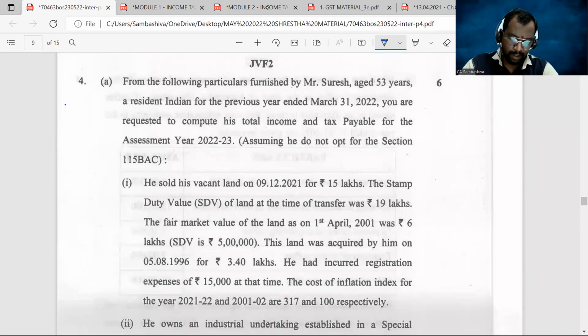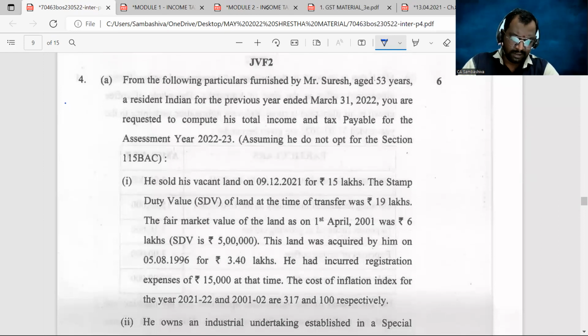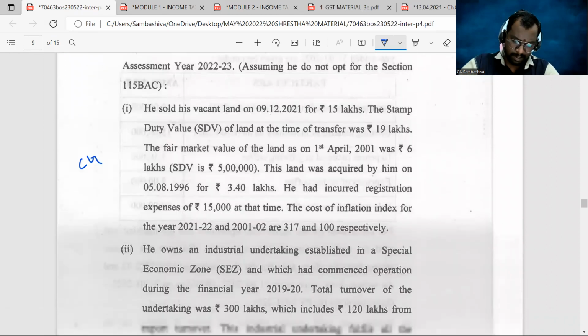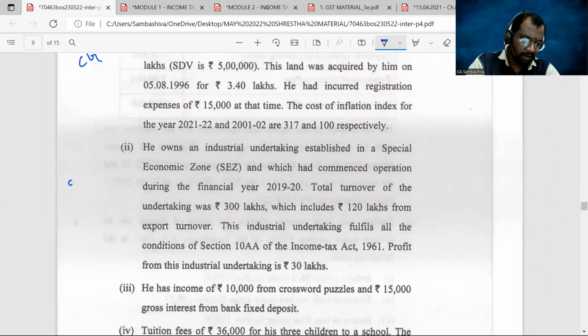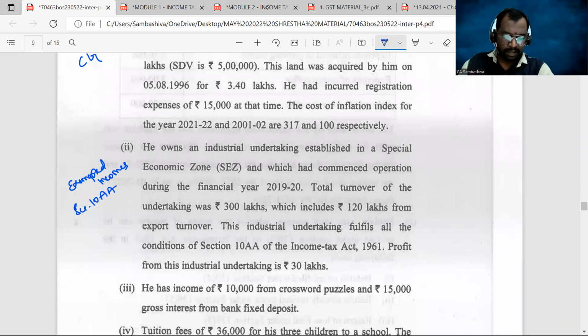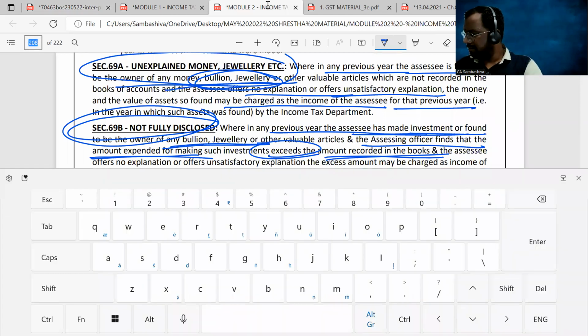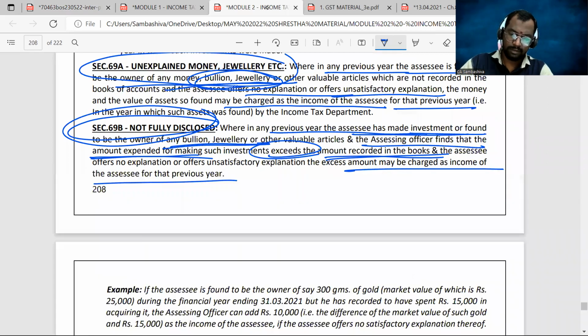Next, 4A. This is from the chapter capital gains, and then this is from the chapter exempted incomes. The exempted incomes section deals with section 10AA. Are you following here? Right, and a similar kind of question regarding that section 10AA we have in... I'll show you that.